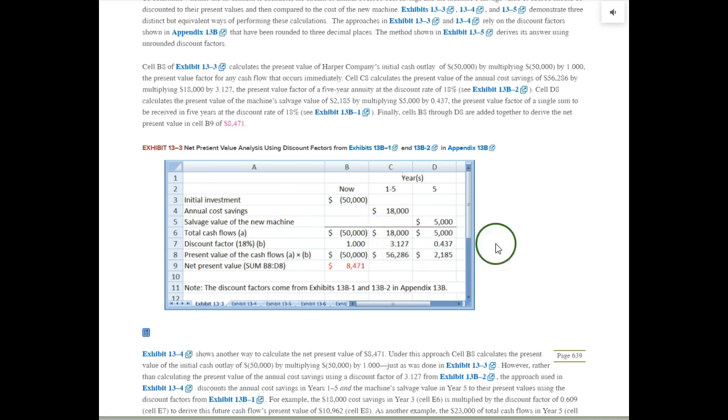Now it's different for the others. We have different discount factors. If you saw the video for the present value tables, you'll know that we have to look this discount factor up by knowing two things: the number of periods and the discount rate. They have a minimum required rate of return of 18%. So let me show you the table, and I'll show you where the 3.127 comes from. Remember, 5 years, 18%.